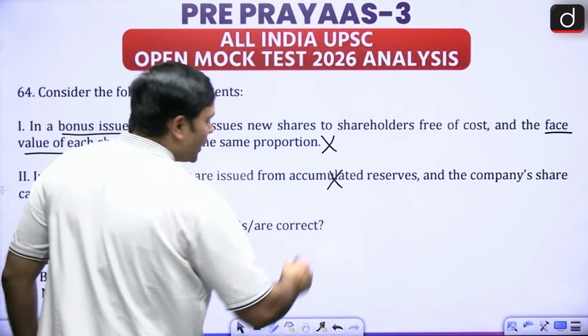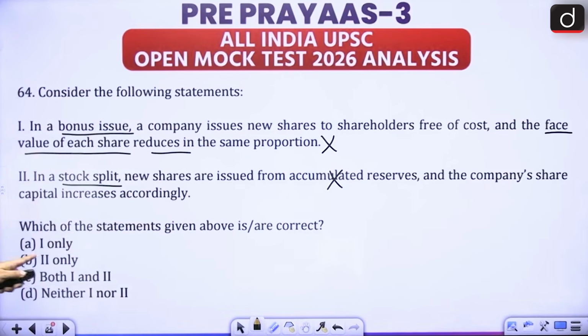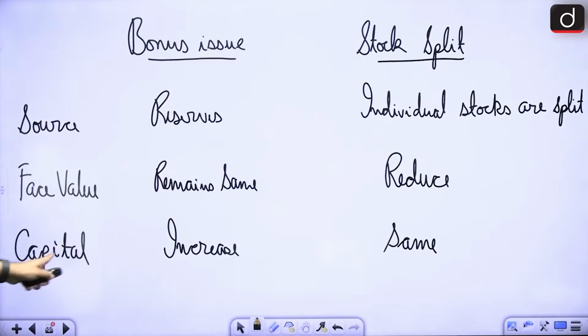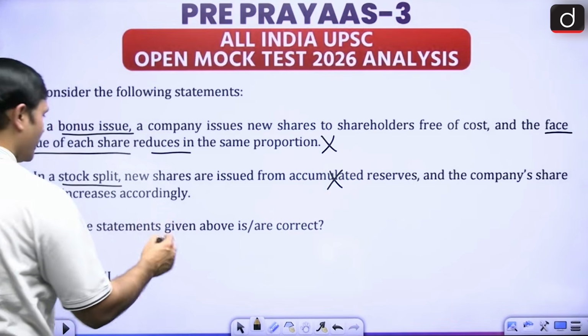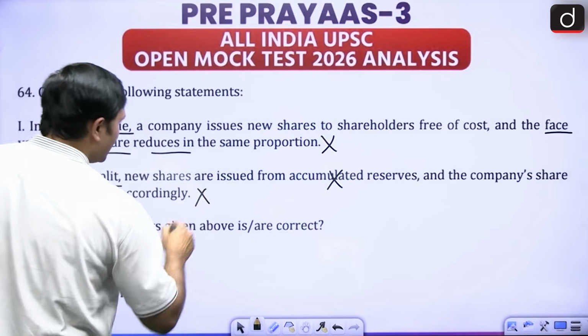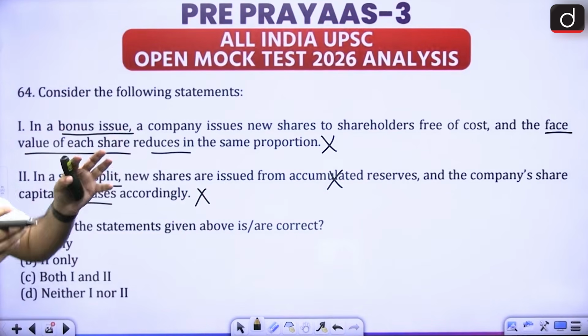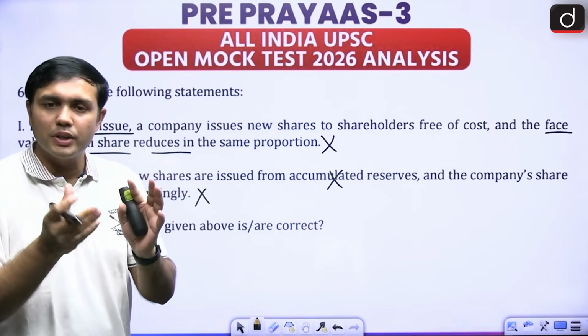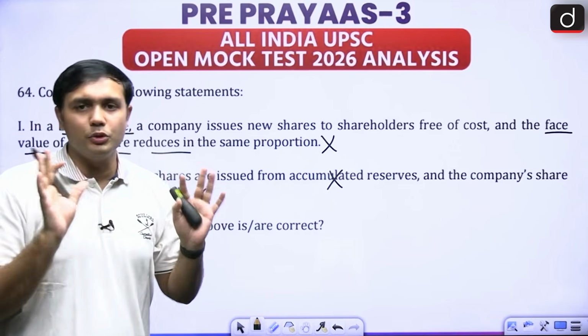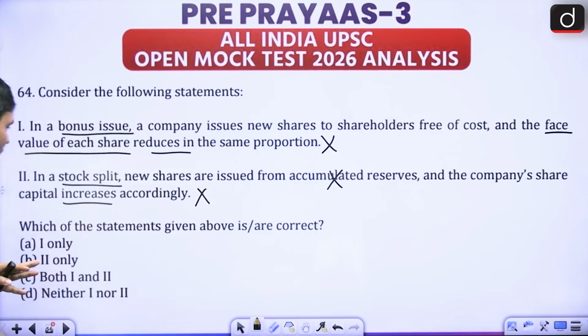No. And the company's share capital increases. Is the share capital increasing? It remains the same, so here again, it is wrong. They are mixing and matching the definitions. This is a very, very common trick of UPSC. So here it was asking about correct, and of course, neither one nor two are correct.